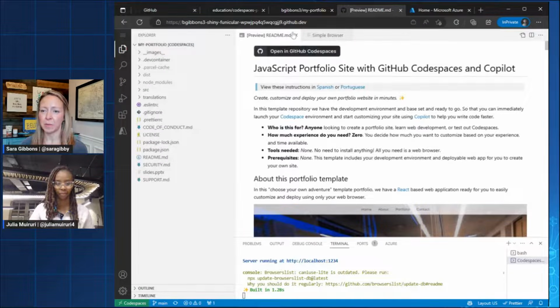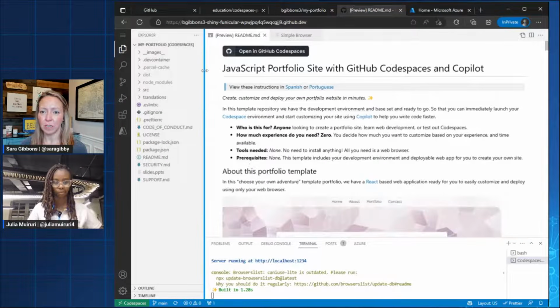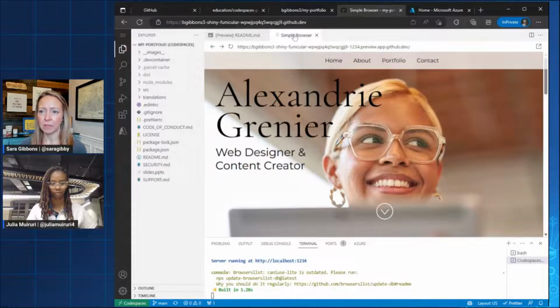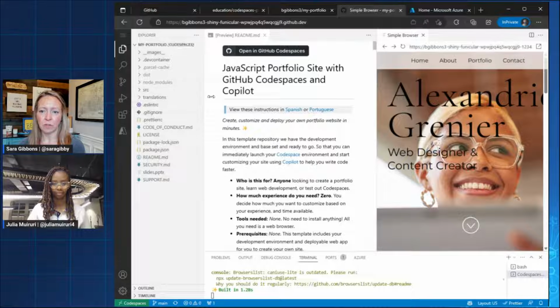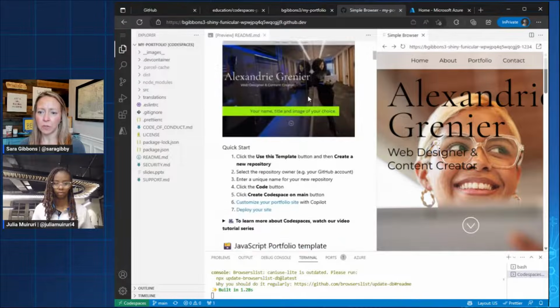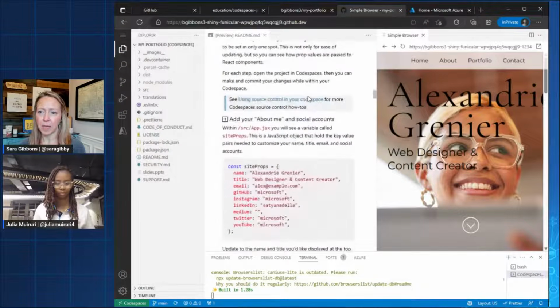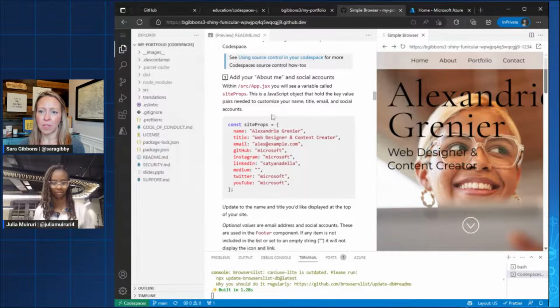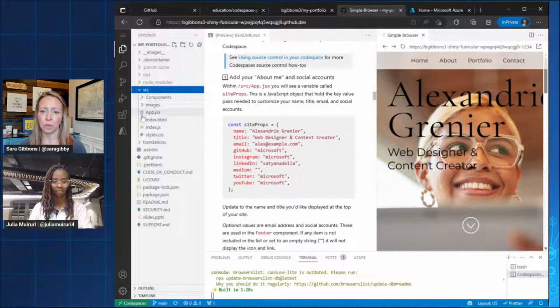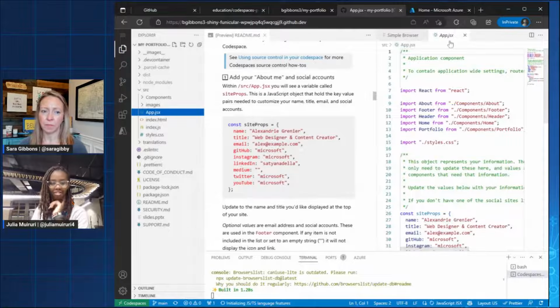Yes, great starting point. So I'm going to change this up a little bit, give us some more space to see everything. All I'm doing is some fun stuff that VS Code lets you do. I just shrunk this a little bit so we can see the README and our preview here. Here we go. Customize your site in 3 steps. So I think this is what you were talking about, Julia. Here's the name, and it tells us which file we need to go to. I'm going to open that up. Source app.jsx.